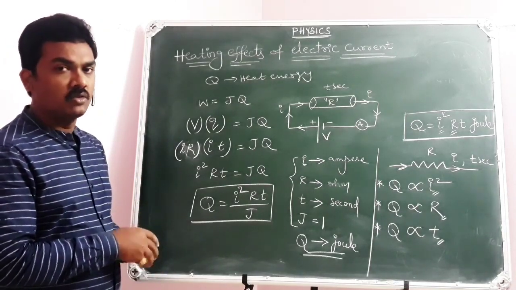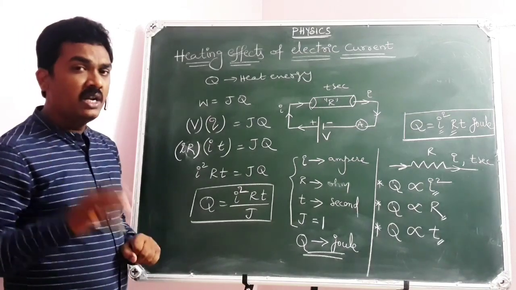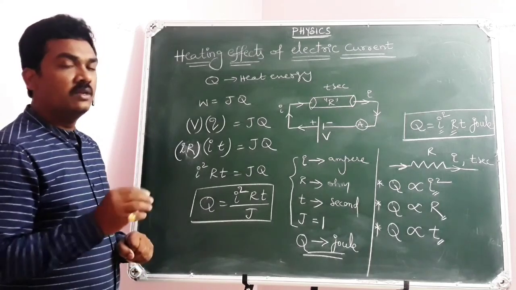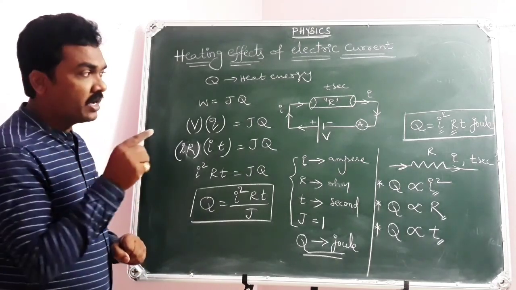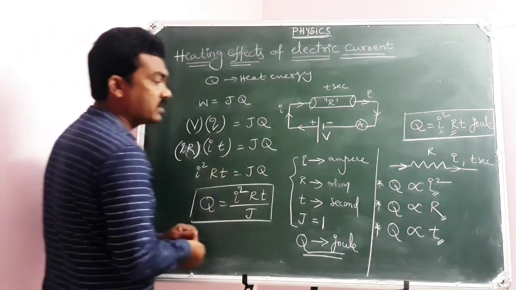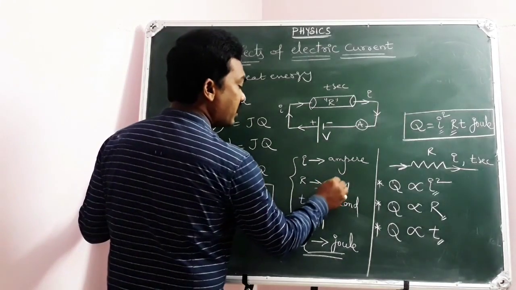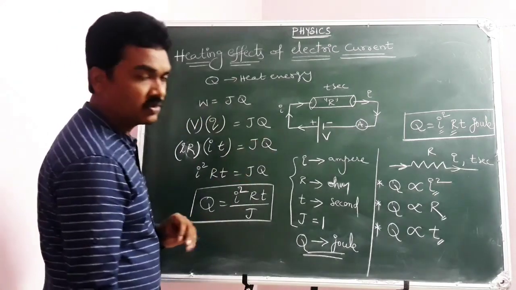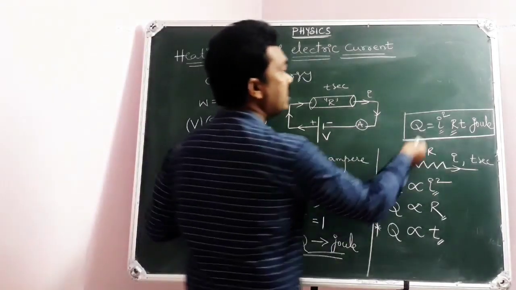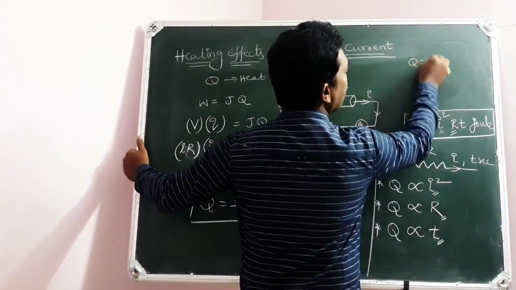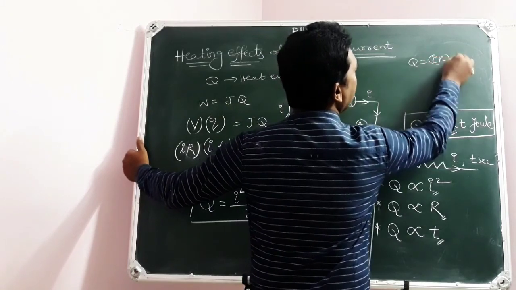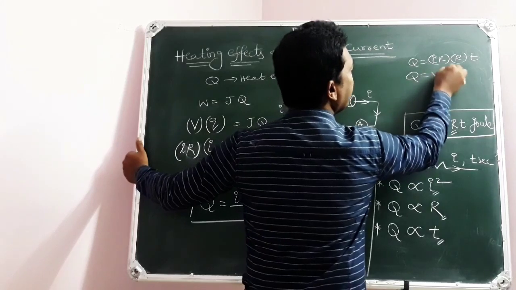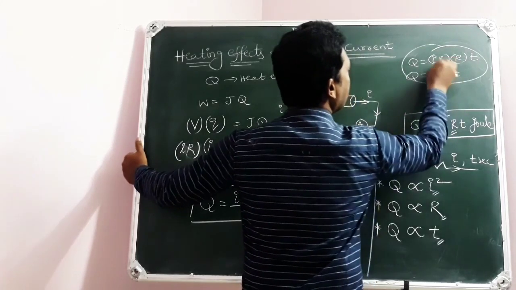Shall I conclude this? So what topic have you learned till now? Heating effects of electric current. Especially when a current of I amperes passes through a conductor of resistance R ohms for T seconds, then heat energy produced Q equal to I square RT. Of course, if you want, this I square RT can be written as IR into I into T, so that you can write it as VIT, because IR is equal to V.